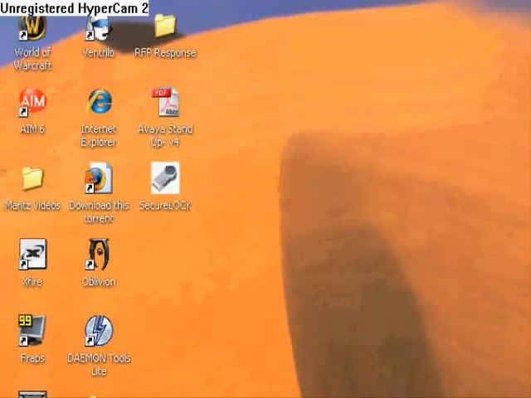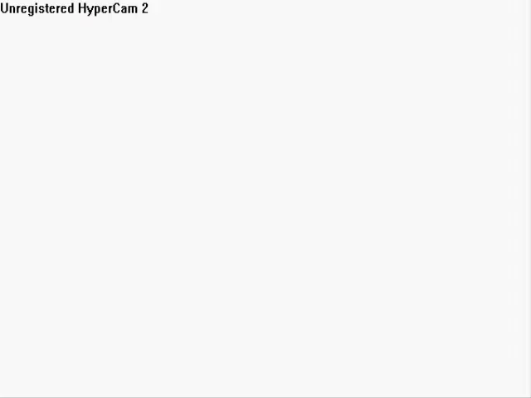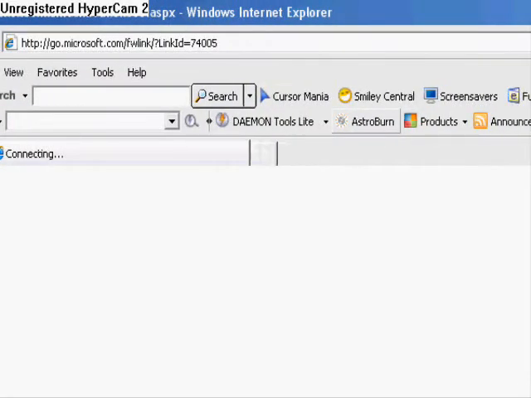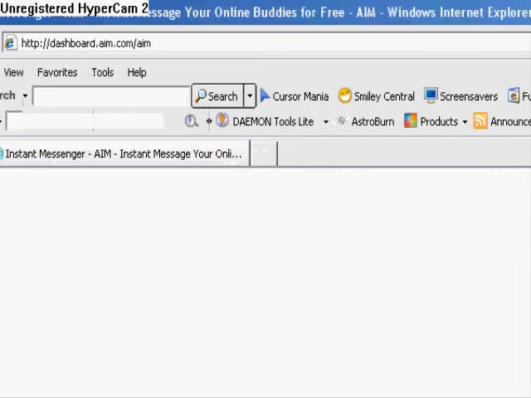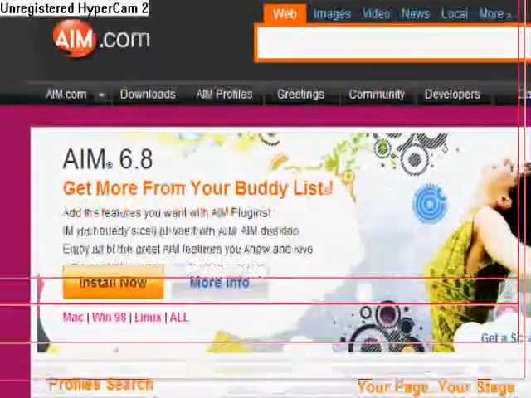This video is how to install and use AOL Instant Messenger, or AIM for short. So first, you want to go to the internet. Now you want to type in AIM.com. It'll bring you to the dashboard.